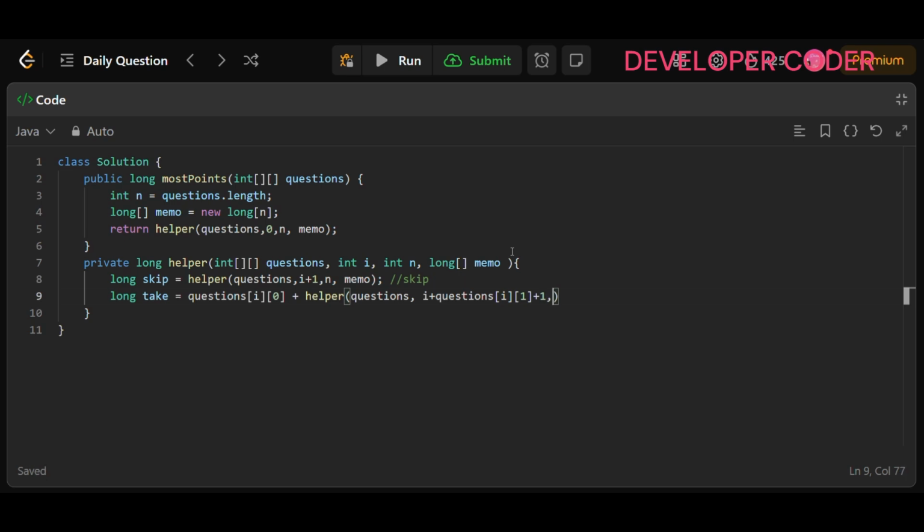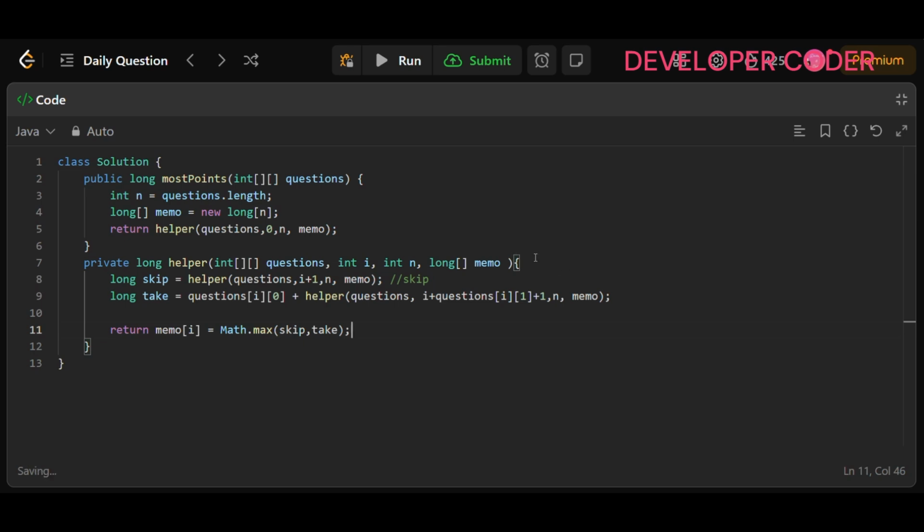I'm going to pick this question, and then n and memo. So this is for skip, and this is for take. In the end what we have to return from this side is the max of skip and take. First of all, just update the answer to memoization as well. Memo of I is equal to Math.max of skip and take. This is done.